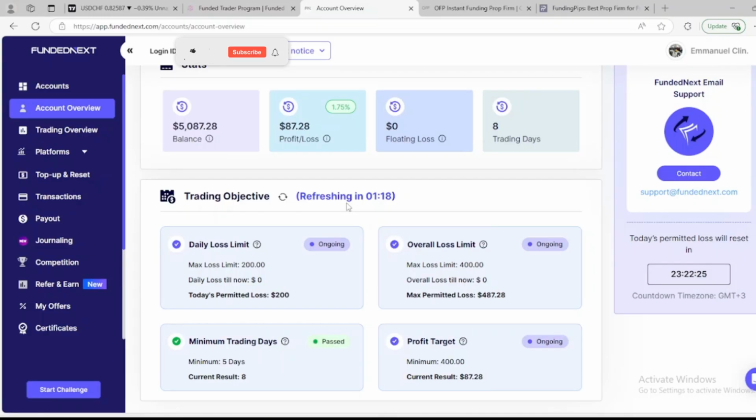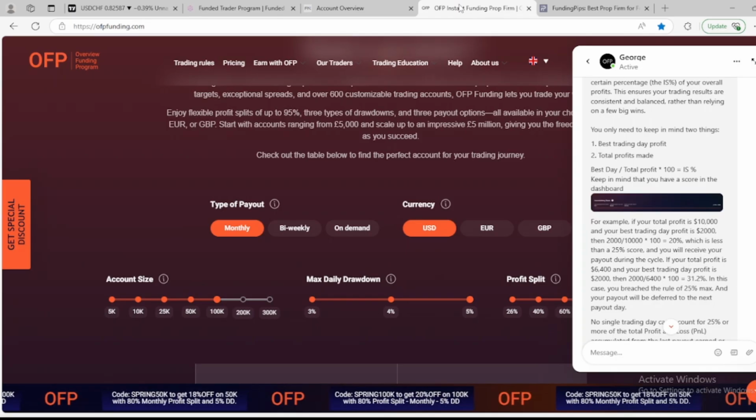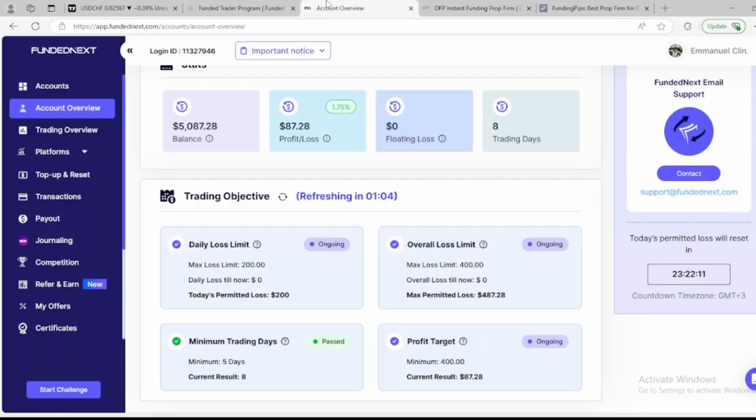So now we are on my dashboard, and this is on Fundedness, as you can see right here. It's a 5K account. Now we have this Tentrade account right here, and I have this OFP funding also right here, and Funding Pips also is here. So for Fundedness, there's no inconsistency rule right here. This is just straightforward because Fundedness does not offer an instant funding account.